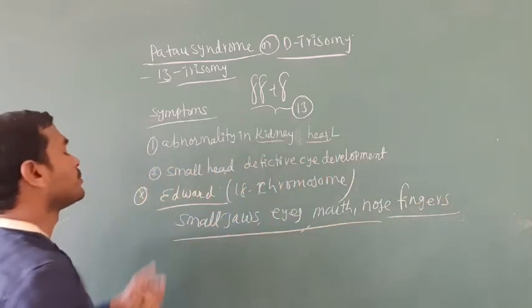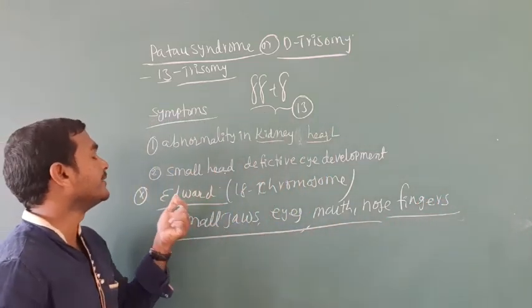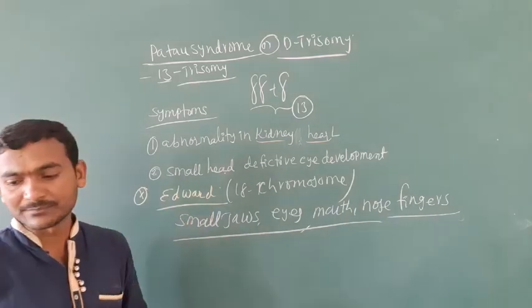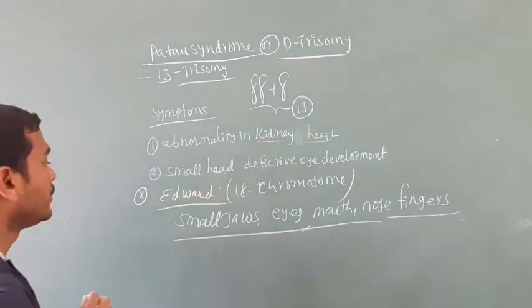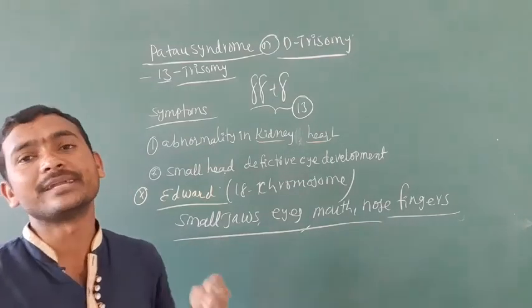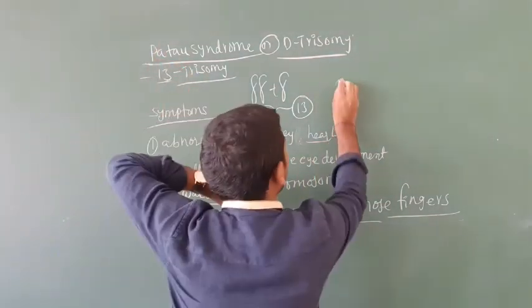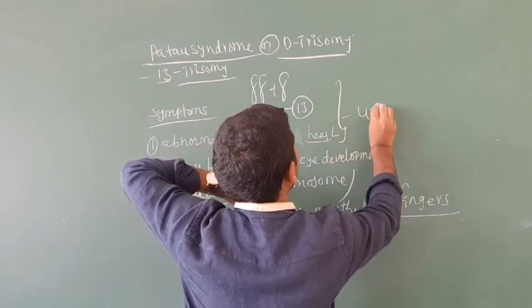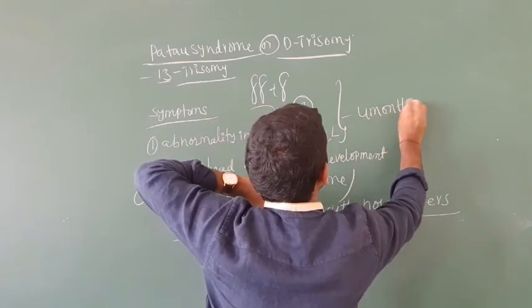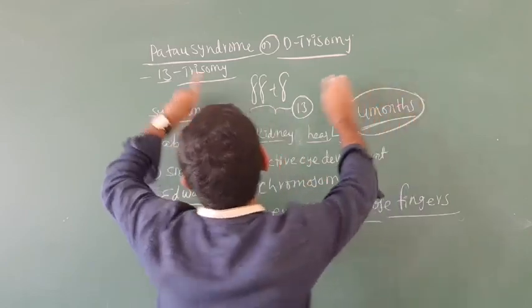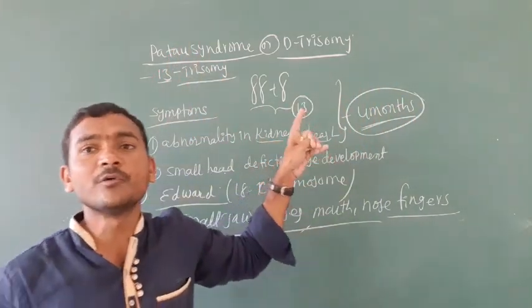These are all small in Edwards syndrome. People suffering with Edwards syndrome have a lifespan below 1 year. For Patau syndrome, the lifespan of those who suffer is 4 months.